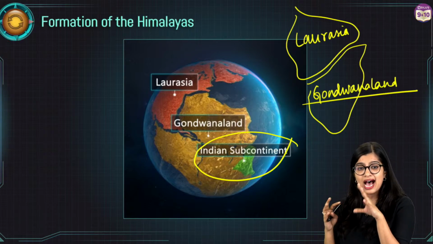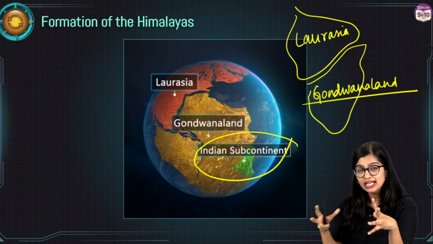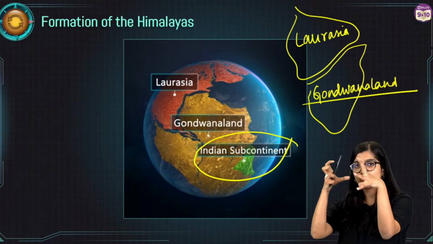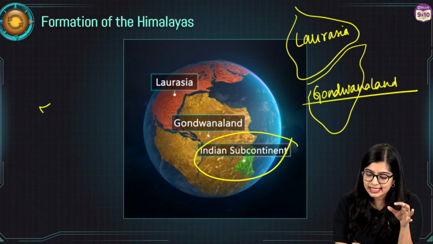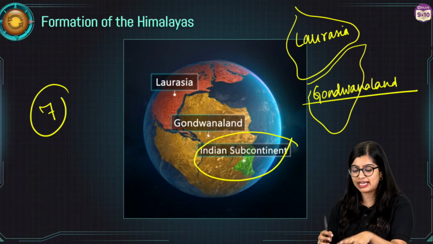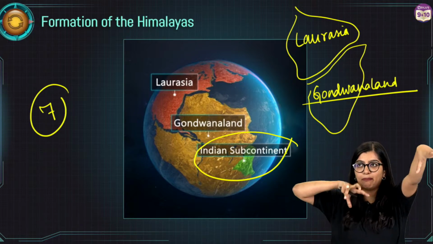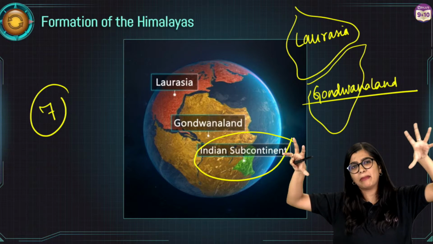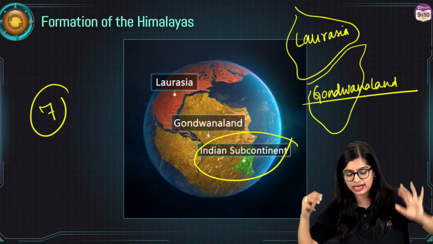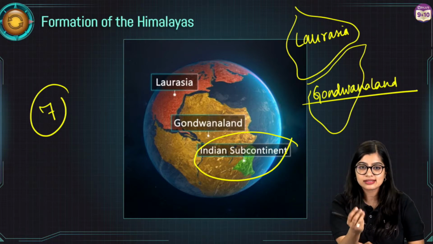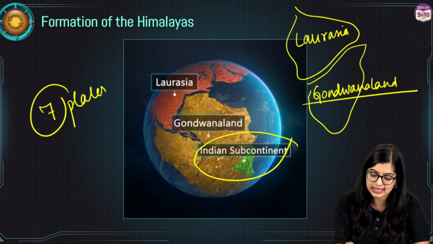Now, over a period of time, all this land broke down into smaller plates. And we see that there were 7 major plates. So basically all of this broke down into 7 plates. There were some minor ones, but 7 major plates that we need to be aware about.